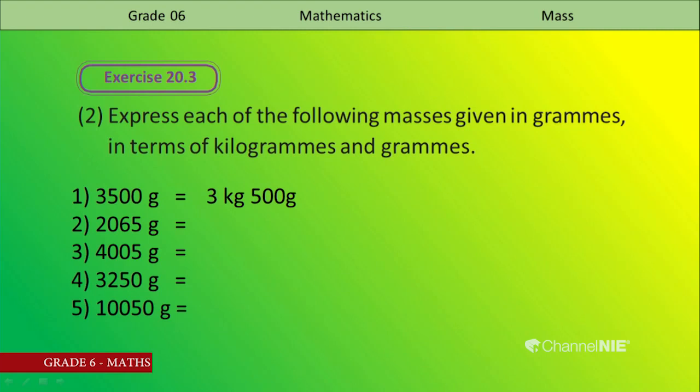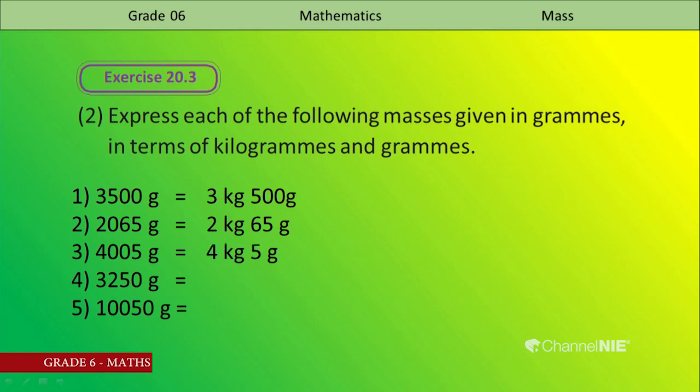Second one, 2065 grams: 2 kilograms and 65 grams more. It is written separately. Then third one, 4005 grams. We know 4 kilograms and 5 grams.